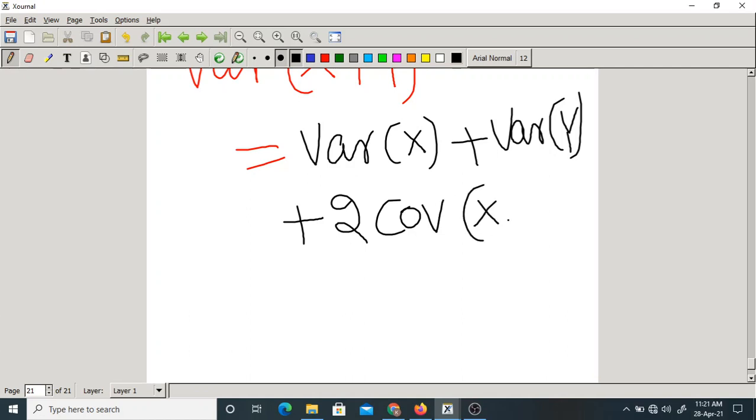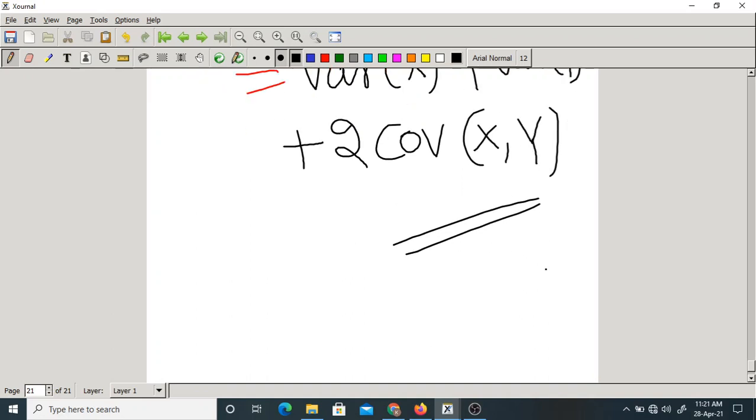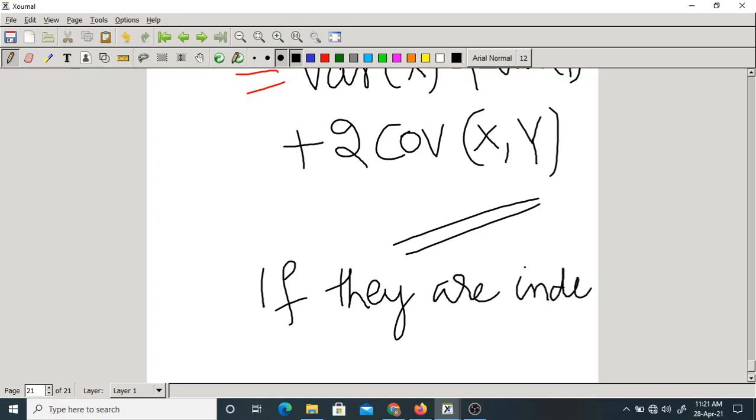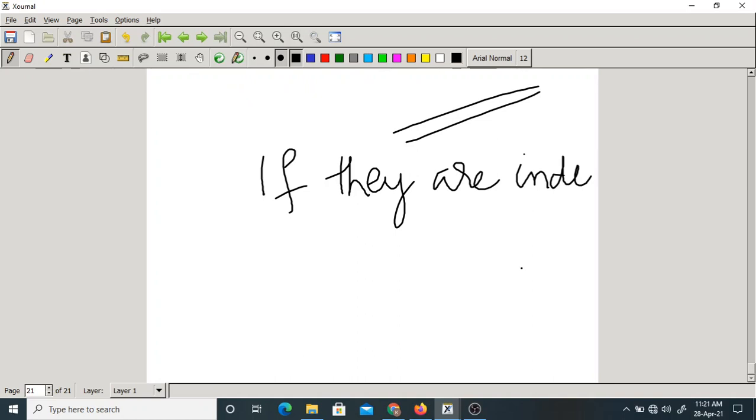Covariance of x comma y. This is the final result. If they are independent, what will happen? If they are independent, they means x and y, what will happen? Covariance will be 0.